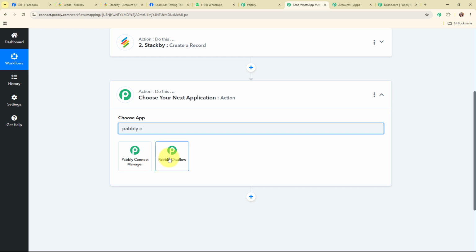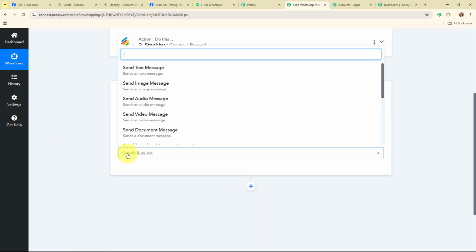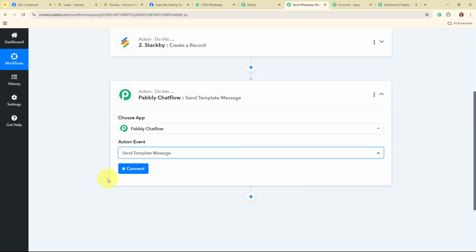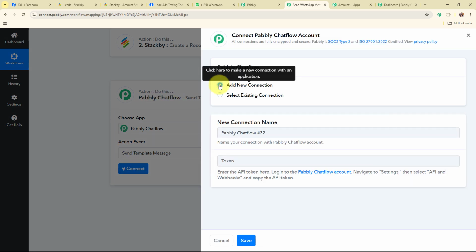For that I'm going to select my action application over here, and in this action step I'm going to select my action event as send template message, because I want to send the WhatsApp message to my lead through a template message. Alright, so now to connect my Pabbly Chatflow account with Pabbly Connect, I'm going to click on this connect. To build a new connection, again I'm going to select add a new connection. If your Pabbly Chatflow account is already connected with Pabbly Connect, then you can click on select the existing connection.